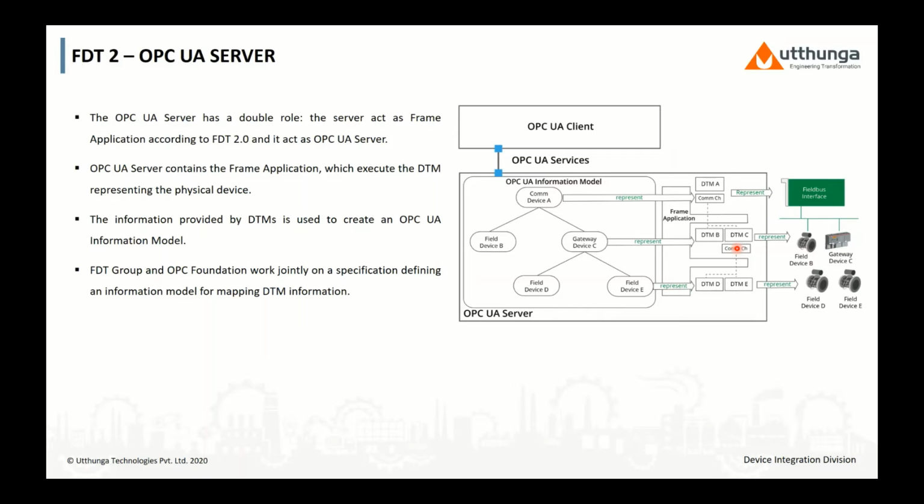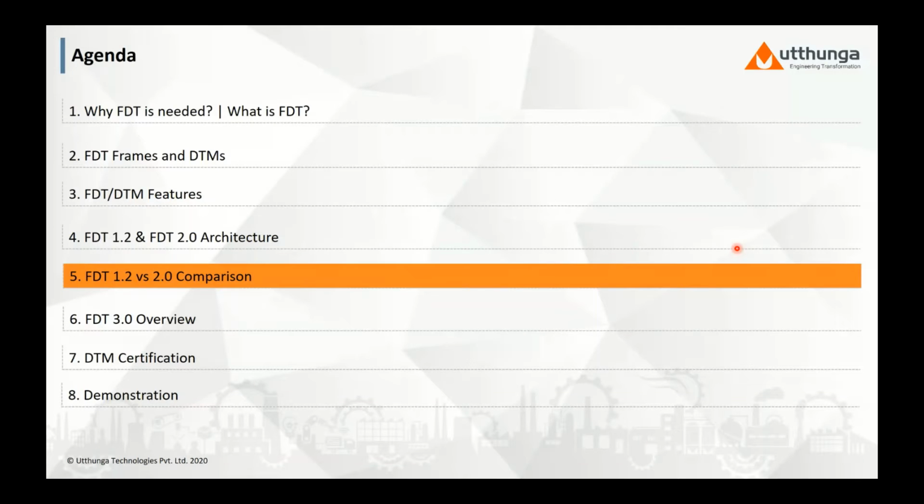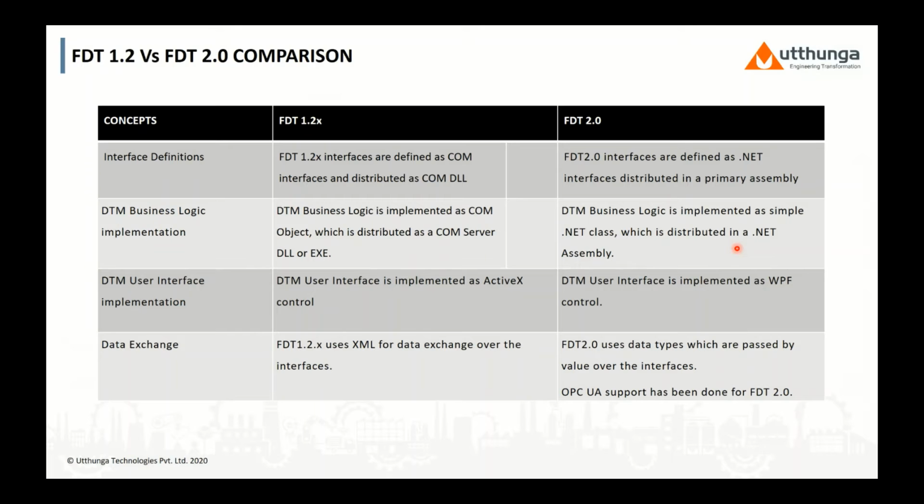And here is the comparison between FTT 1.2 and 2.0. So with respect to the interface definitions, FTT 1.2 interfaces are defined as COM interface, whereas the 2.0 interfaces are defined as .NET interface. DTM business logic for the FTT 1.2 is implemented as a COM object, whereas in FTT 2.0 business logic is implemented as a .NET class and it is distributed as a .NET assembly. So the DTM user interface is implemented as an ActiveX control for FTT 1.2. In case of 2.0, the DTM UI is implemented as WPF control.